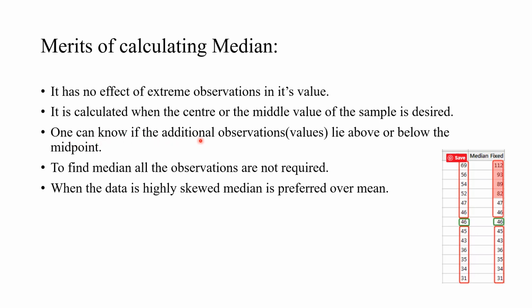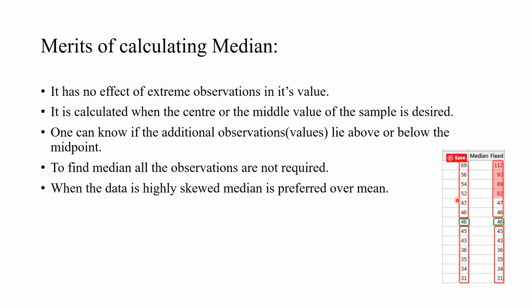One can know if an additional observation value is above or below the median, even if it is not part of the tabulated form. If you want to see whether this observation is above the median or below the median, you can easily say where it lies. To find the median, all observations are not required.